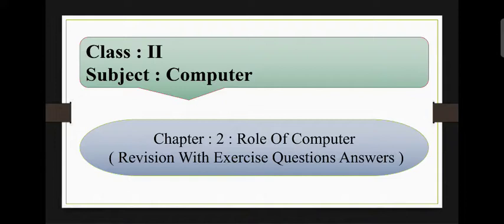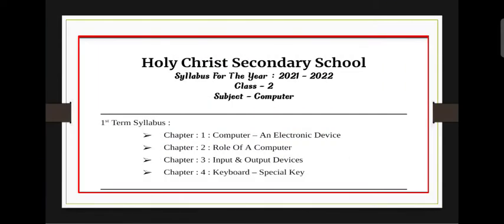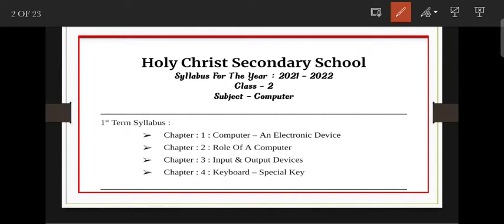Today I am going to start revision of chapter number 2, role of computers, and also discuss the exercise question answers from this chapter. This is the syllabus of the first term examination. I have already completed all 4 chapters, but all of you need to read each and every chapter very carefully for your examination. Today I am going to start revision of chapter number 2, role of a computer.